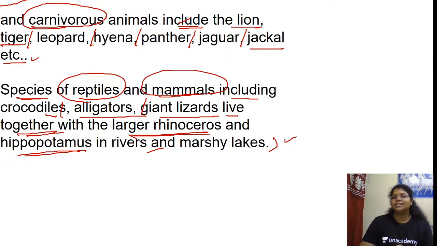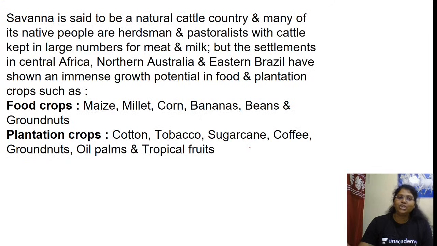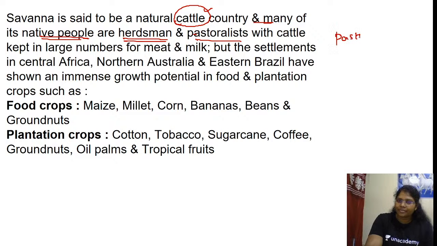So species of reptiles and mammals including crocodiles, alligators, giant lizards. It is not a normal lizard that you see on the walls. It's a very big lizard. Giant lizards live together with a large rhinoceros and hippopotamus in rivers and marshy lakes. Savanna is said to be a natural cattle country, and many of its native people are herdsmen and pastoralists. Now tell me, who are the pastoralists? And who are the settled cultivators? Just now I've given you an example.